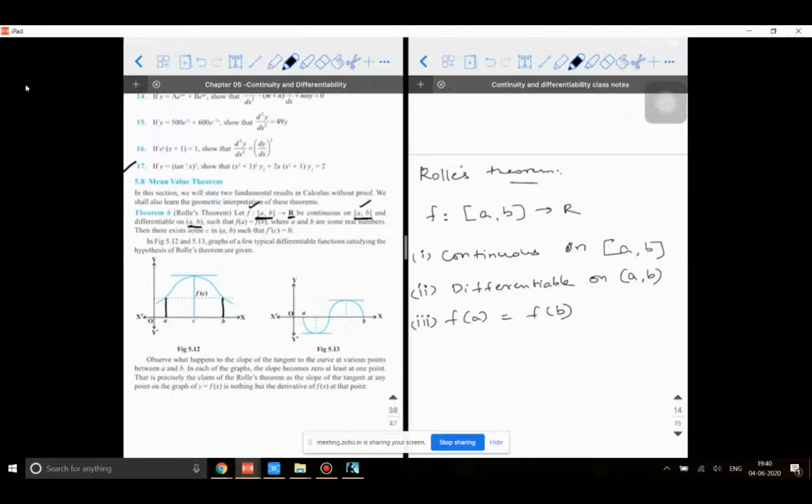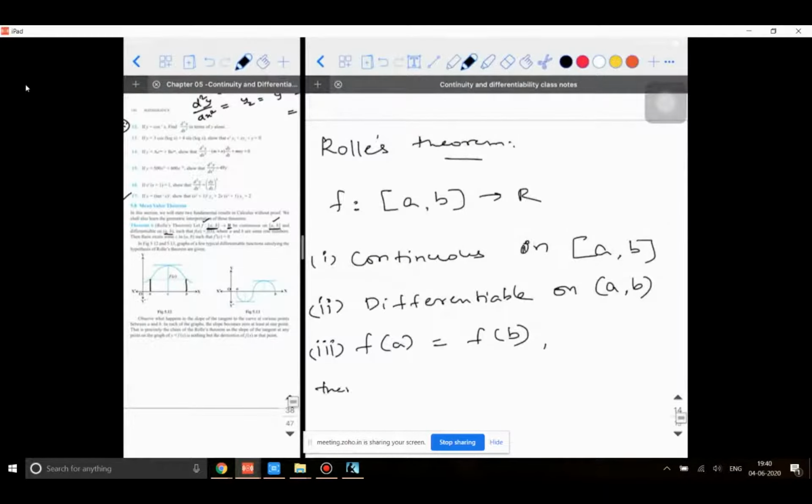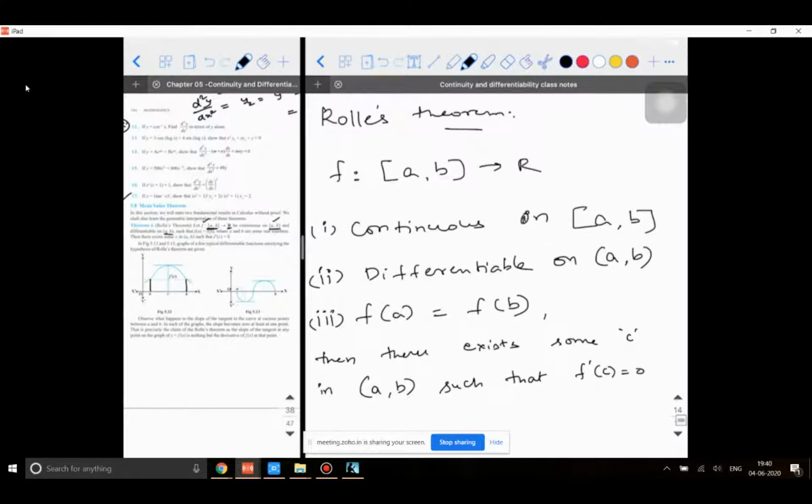If these three conditions are satisfied for the given function where a and b are some real numbers, then what you can conclude is there exists some c in the open interval a to b. That is, between a and b you can find a number c such that f dash of c is equal to 0. So this is what Rolle's theorem states.